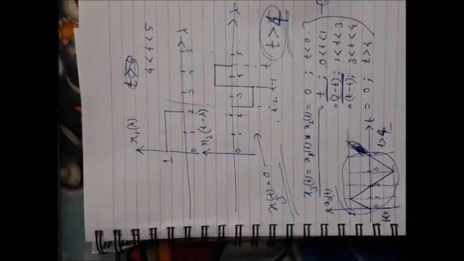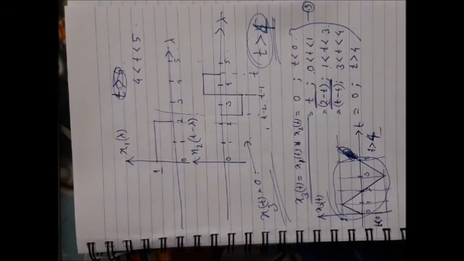Okay, so that is all about the convolution of two continuous time signals. You can use either the analytical solution procedure or the graphical solution procedure. In examinations, the question will specify which method you should use. But in competitive exams, you should not use the graphical method because there will be a time constraint. You should always use the analytical method. Okay, so that is all about continuous time signals and systems.